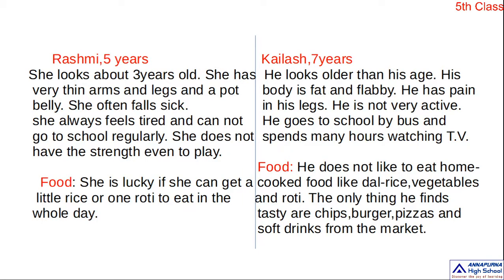See here, Rashmi. How many years does she have? 5 years old. She looks about 3 years old. She has very thin arms and legs and a pot belly. She often falls sick. She is 5 years old but she looks 3 years old, and her legs and arms are very thin. And she has a pot-like belly.